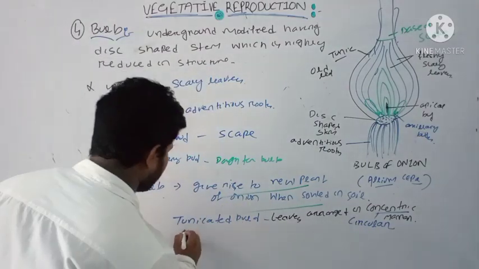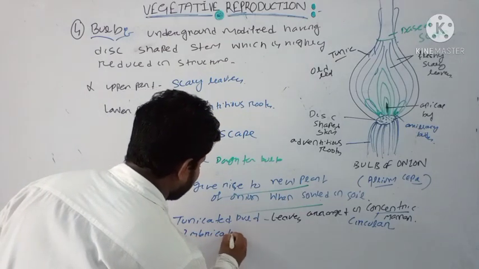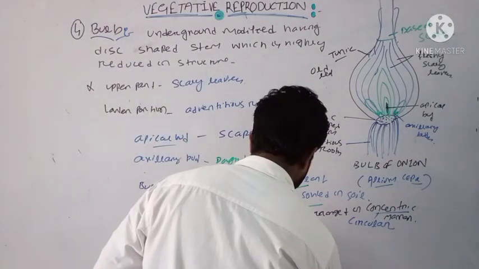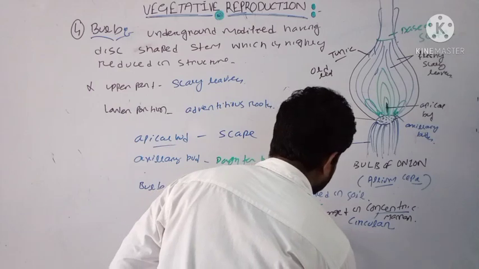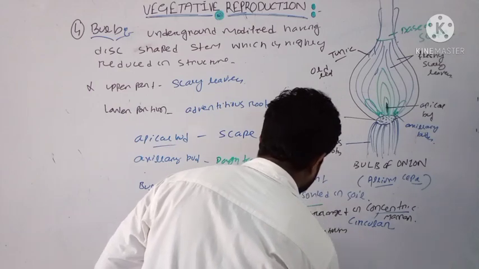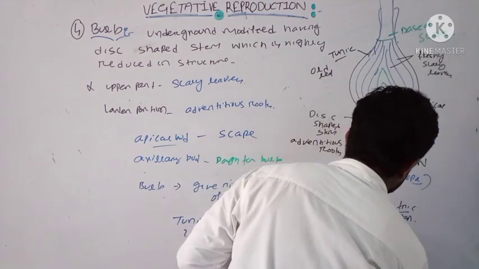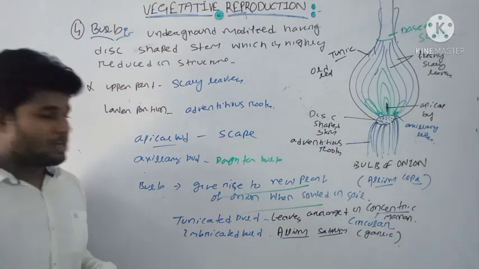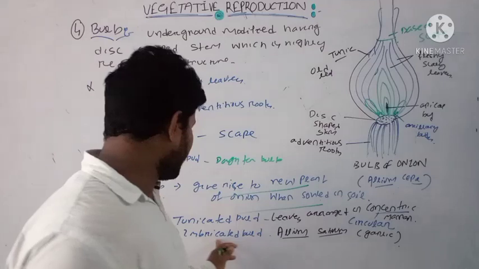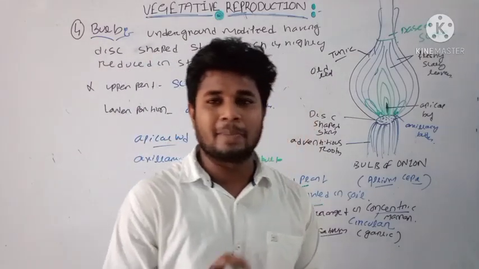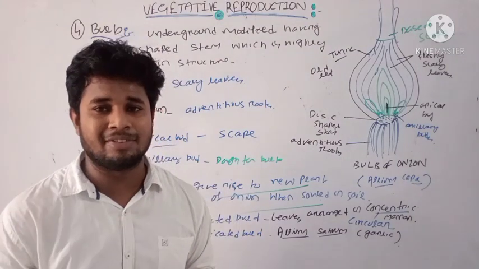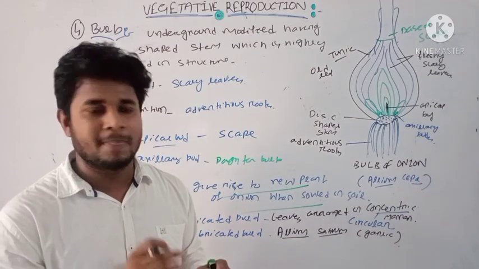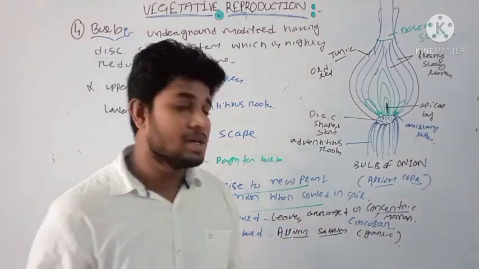But it is different from the imbricated bulb, which is an example of Allium sativum, that is garlic. Already you know that the garlic structure is imbricated because the bulb is separated. There is no presence of uniform concentric leaves. There are a large number of fleshy leaves that are separated by a structure. Okay, this is the structure of the bulb.